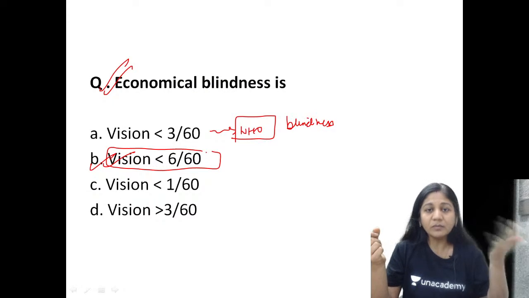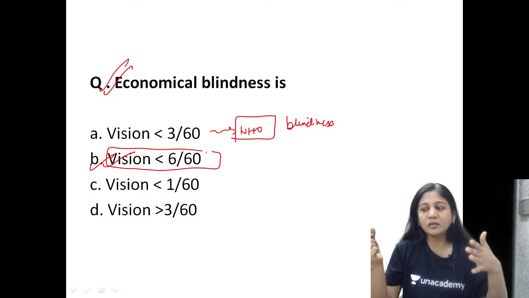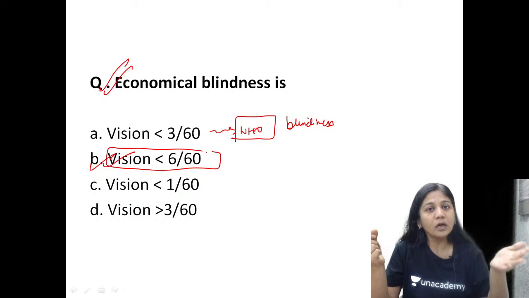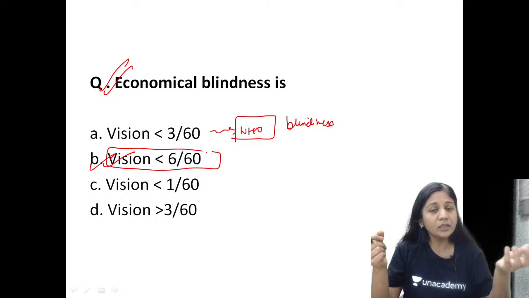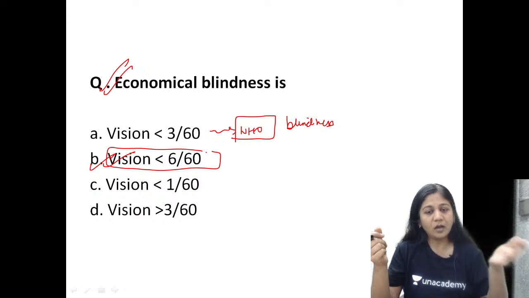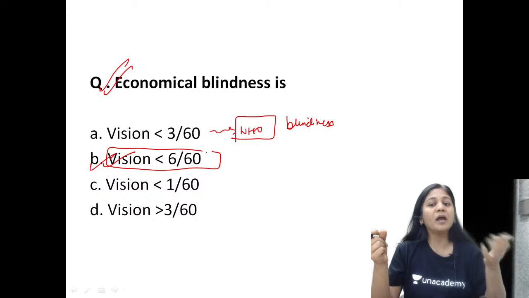Actually, it is not blindness, but such a decrease in vision that you are not able to earn bread and butter for your family. Have you understood? The vision is so poor that you are not working professionally to have a good income source for your family. Alright, so this is called economic blindness. Please understand, this is not the same as the WHO definition of blindness.